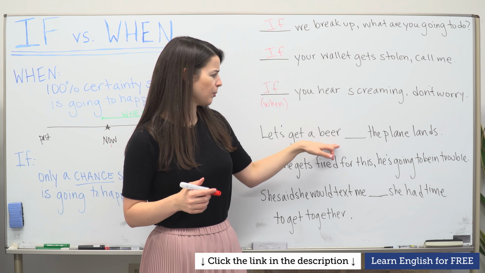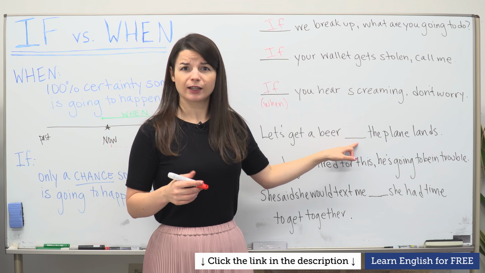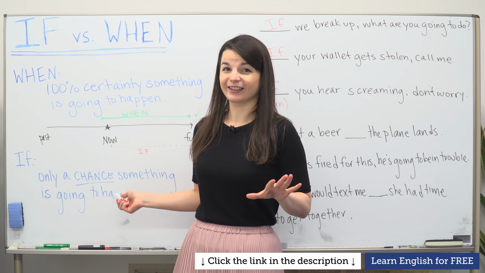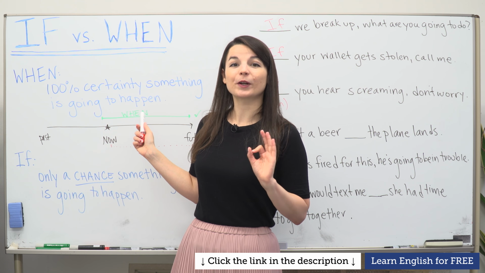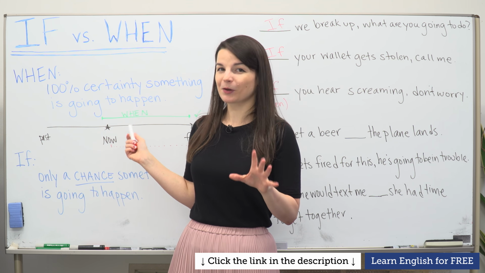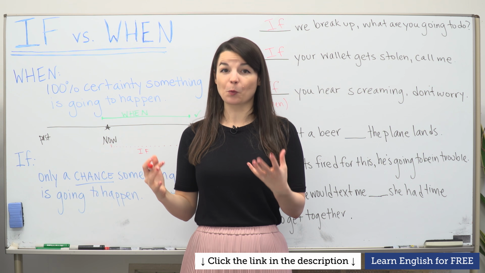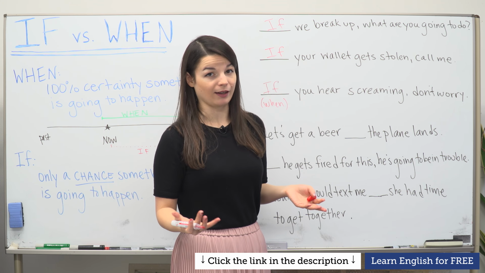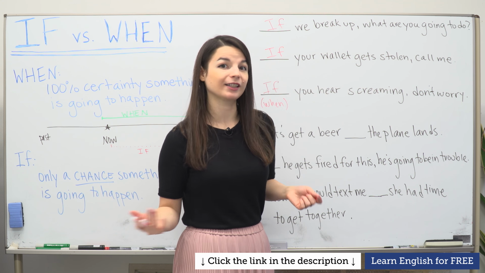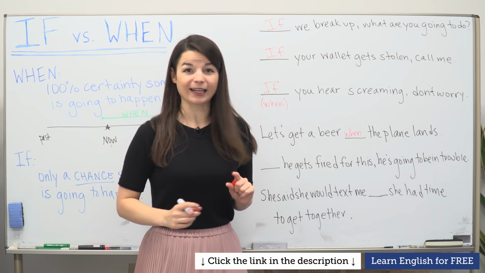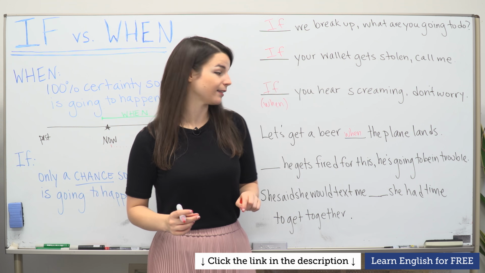So here, let's get a beer if or when. If sounds like there's only a chance the plane is going to land. When sounds like there's a 100% chance the plane is going to land. So it's probably a better choice to use when here. We know the plane is going to land, unless it's an extreme case like a plane crash. Hopefully not. But let's get a beer when the plane lands is a better choice for this sentence.